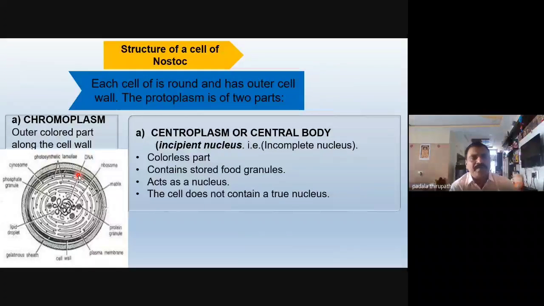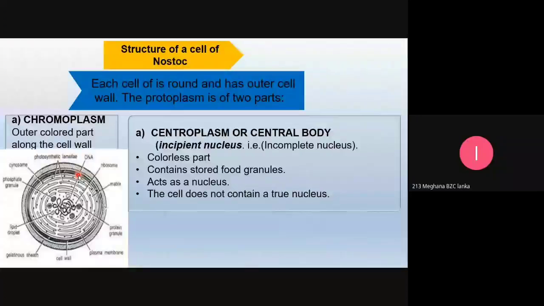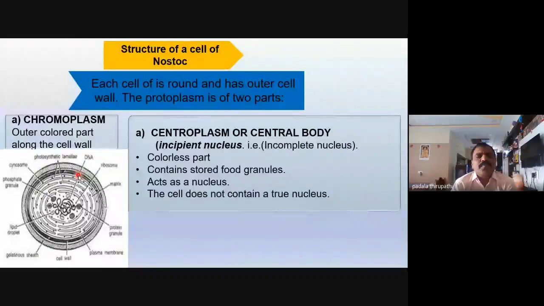Cyanophyceous granules or cyanophyceous proteins. Okay, cyanophyceous starch and protein granules. These are the reserve food material. And also the Nostoc cell is a prokaryotic cell. Blue-green algae is also called cyanobacteria. This is very close to the bacteria. Why? Because these cells are prokaryotic, not eukaryotic cells.